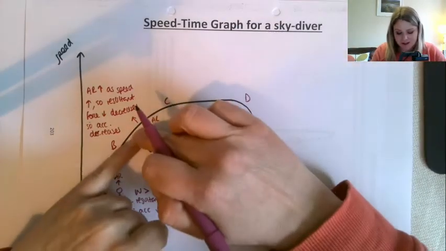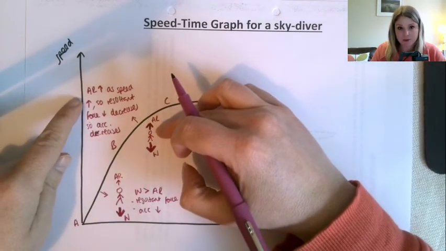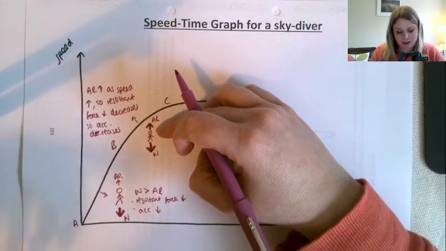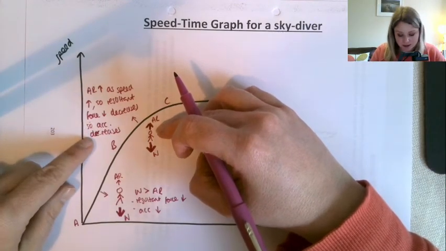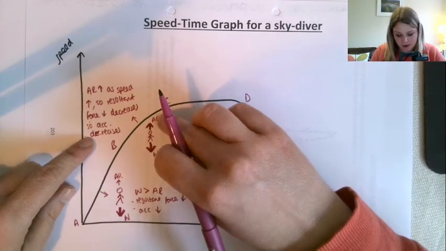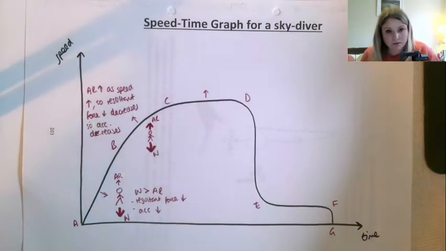So at this stage here, because she's sped up, air resistance has increased. So that means the size of the resultant force, which is acting down the way, has decreased. So the acceleration decreases, which is why this line is getting less steep. Okay, so from C to D then, let's draw our little person.